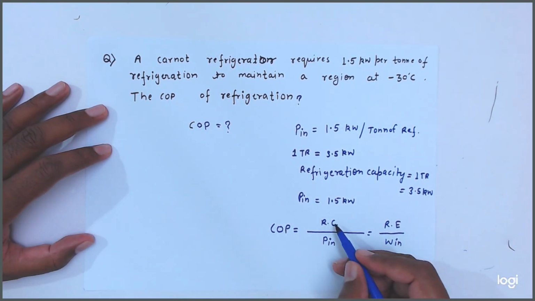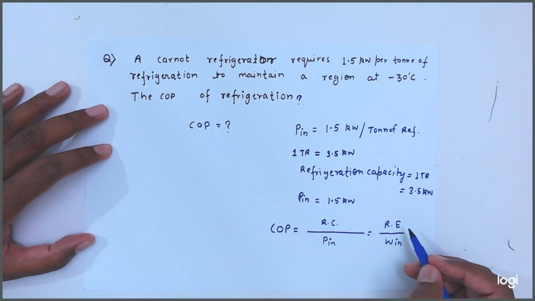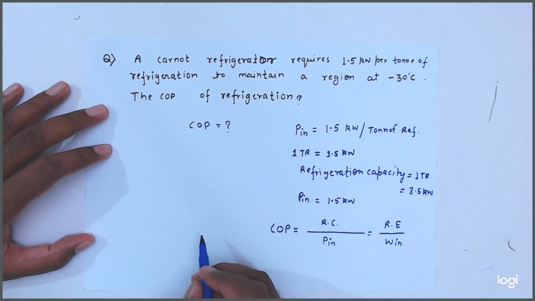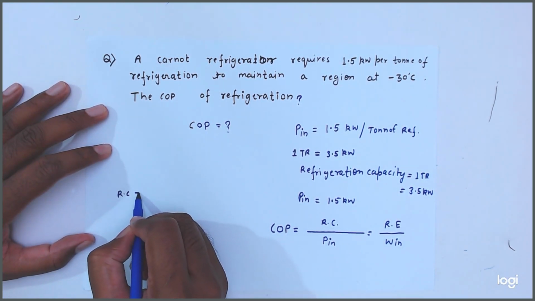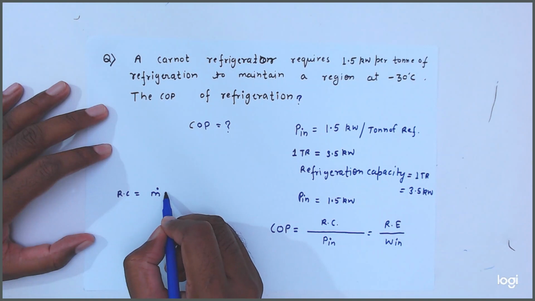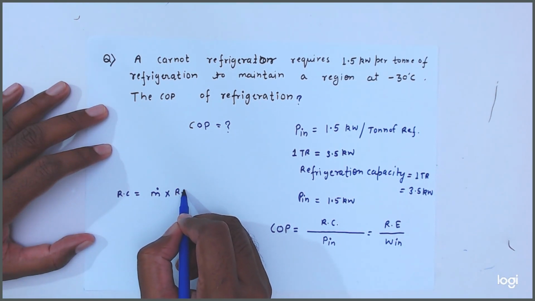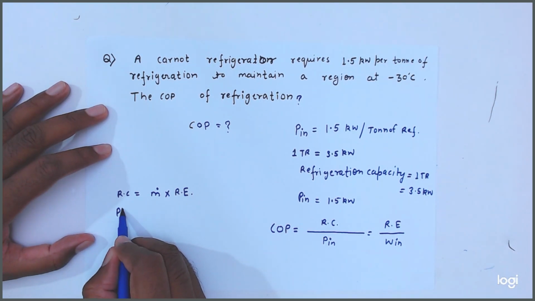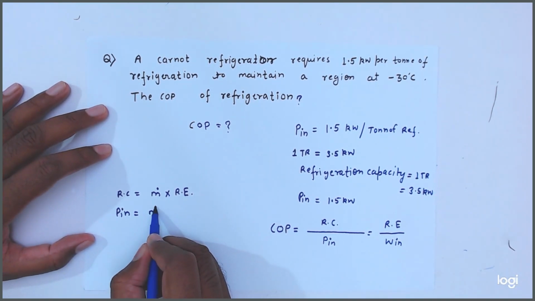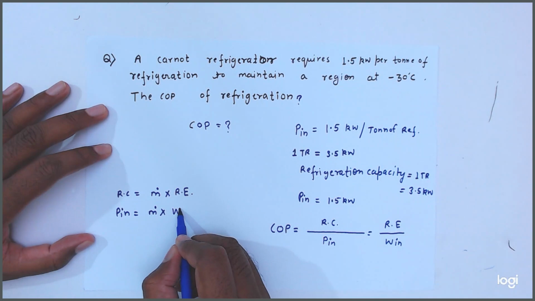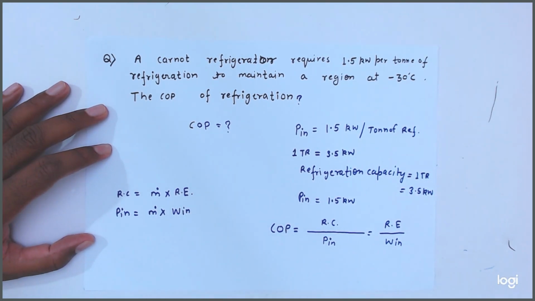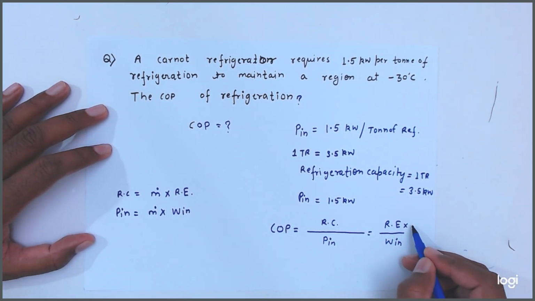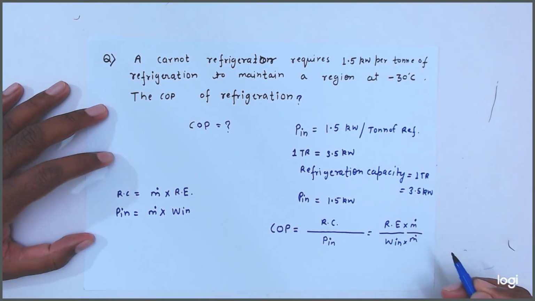Okay, this also we can write here, this refrigeration capacity equal to mass flow rate into refrigeration effect. Okay, and power input equal to mass flow rate into work input. Okay, so here also we can write mass flow rate divided by mass flow rate.